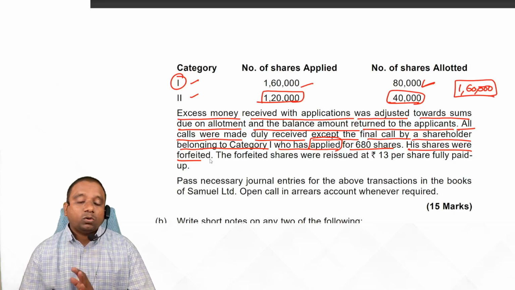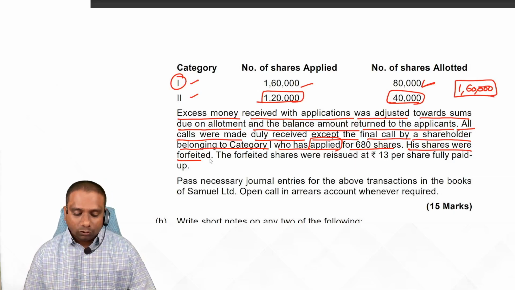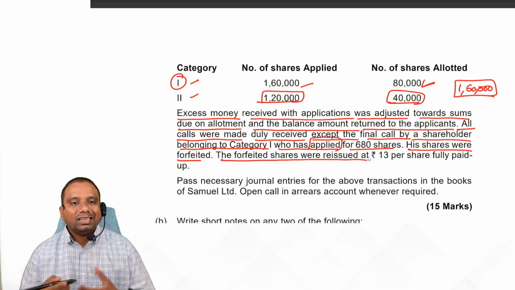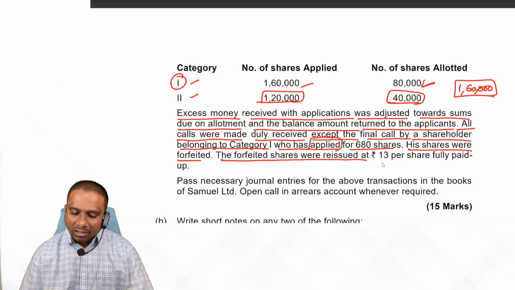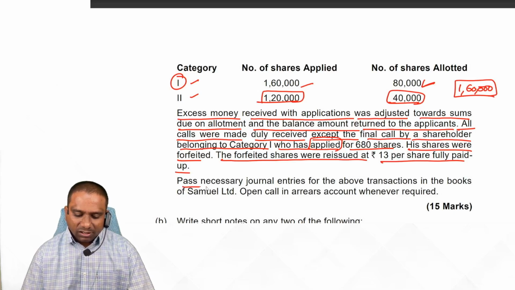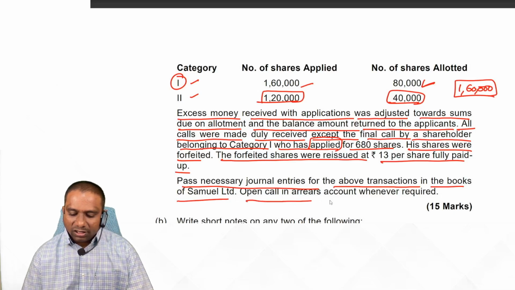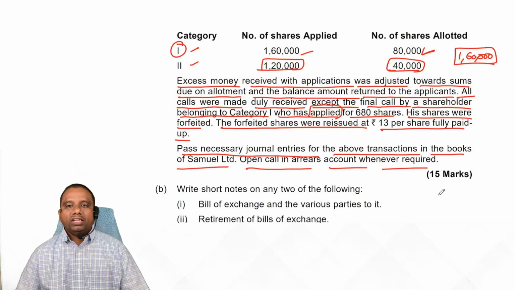His shares were forfeited. Fine. So this is a problem of issue of shares, forfeiture of shares, and the forfeited shares are reissued at 13 per share fully paid up. Pass necessary journal entries for the above transactions in the books of Samuel Limited. Open calls in arrears account whenever required. In marks, students.